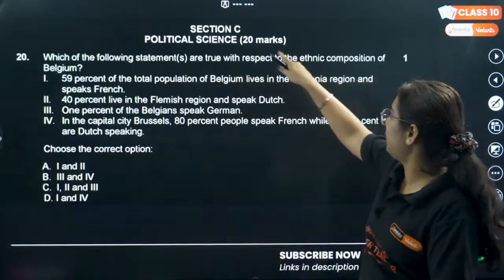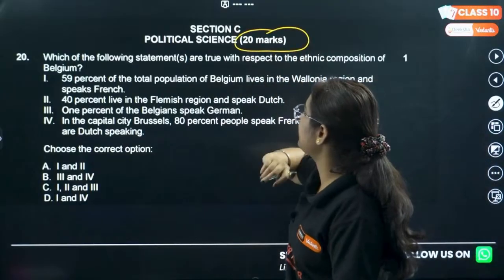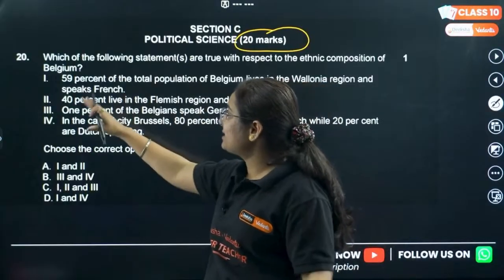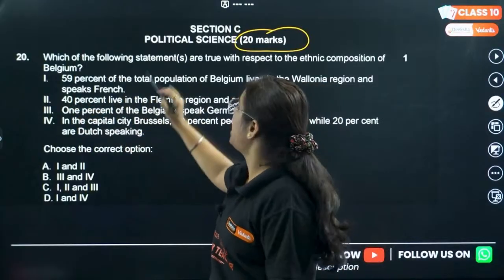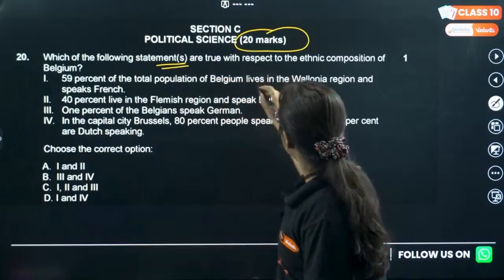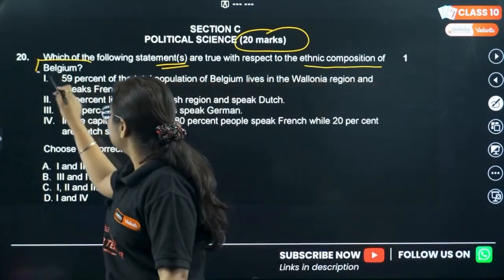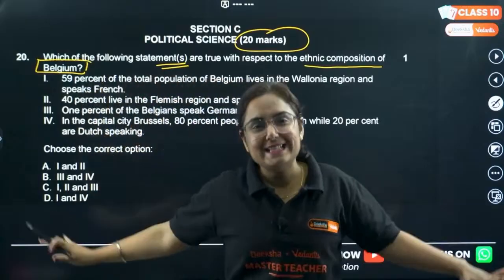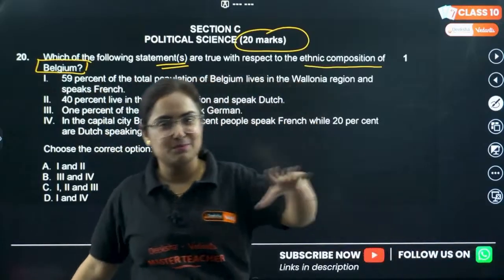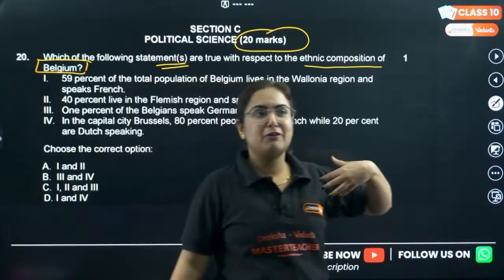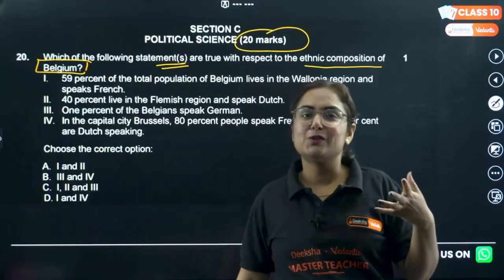Section C, that's political science for 20 marks. Question number 1, that is a MCQ. Which of the following statements are true with respect to ethnic composition of Belgium? Easy question from the very easy chapter of SST, that's power sharing. My favorite, because this is the first chapter we usually teach.